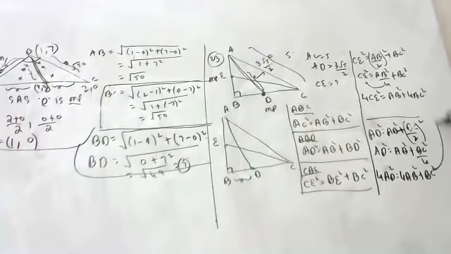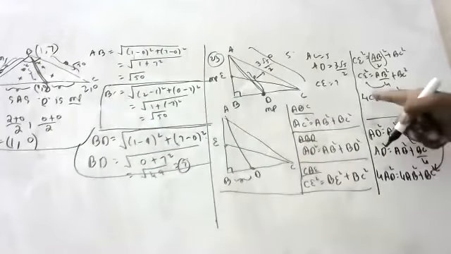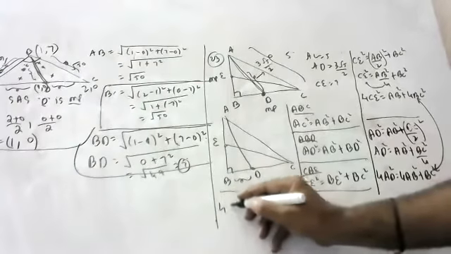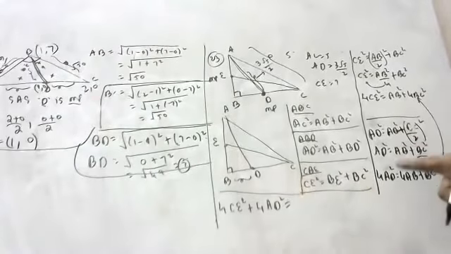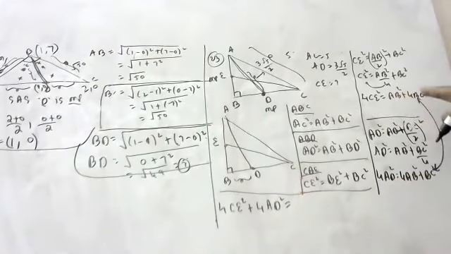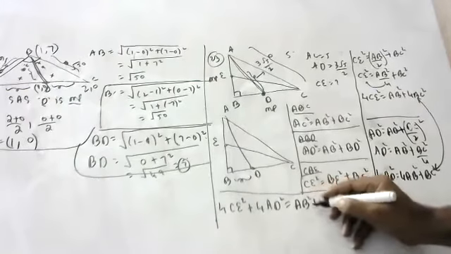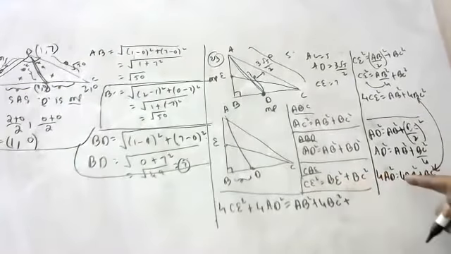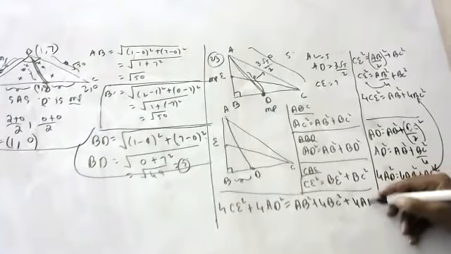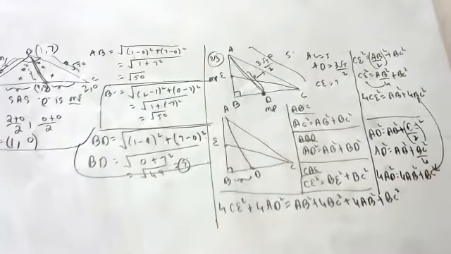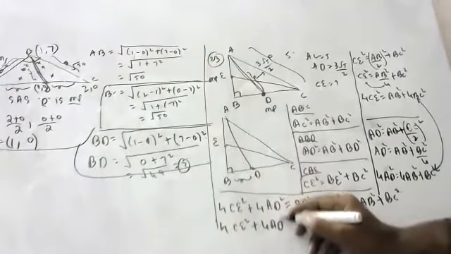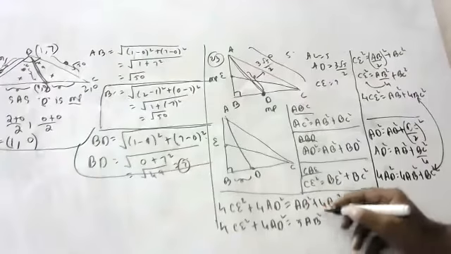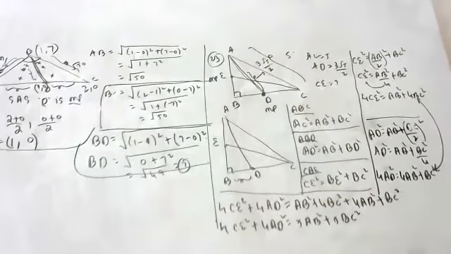Okay, children. Now add these two equations. When you add these two equations, 4 CE square plus 4 AD square is equal to AB square plus 4 BC square plus 4 AB square plus BC square. Please keep copying, children. Don't sit idle. 4 CE square plus 4 AD square is equal to 5 AB square plus 5 BC square. Hope you are able to understand, children.